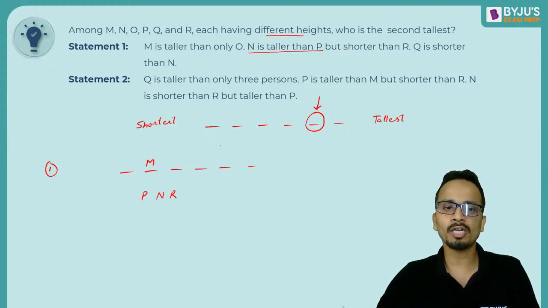Q is shorter than N. Okay. So M is taller than O only. So M will come at second place, O will come at first place. O will be the shortest.